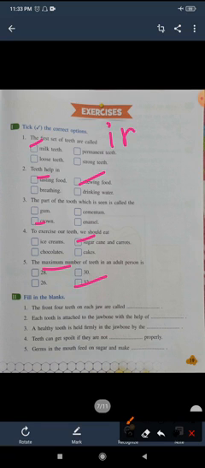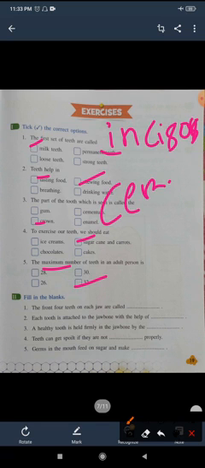Sorry, not means here in this fill in the blanks the letter should be small because it is not the starting of the sentence, it is at the end or in the mid. Also you should use a small letter only. In the first letter we should use a capital letter. Each tooth is attached to the jaw bone with the help of cementum. It is cementum.